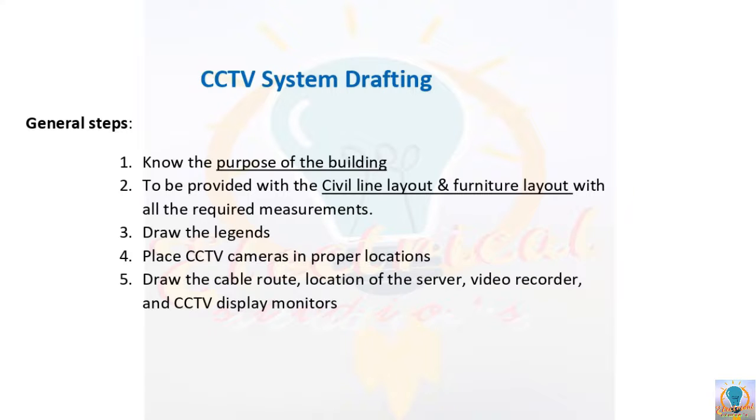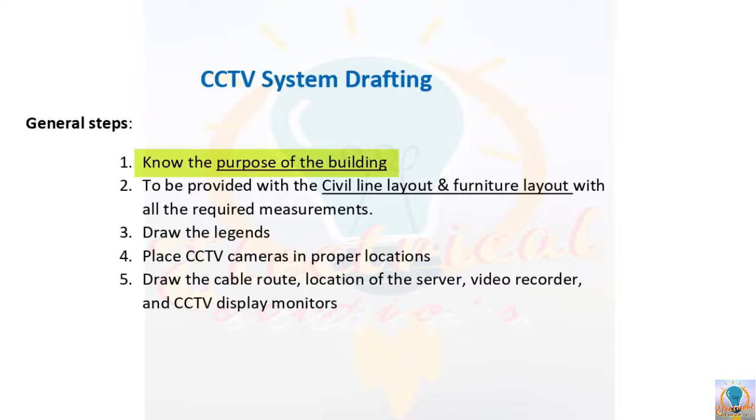Whereas in commercial and industrial buildings, CCTV security systems are mainly used to monitor the employees' activities if it is an office-like building. But if there are visitors in a building like shopping malls or banks, then the basic function of the security system is to focus on the visitors' activities. Okay, so to clear the concept, I am taking the example of a commercial building that is going to be used as a shopping store. So for that store we will draw the layout.